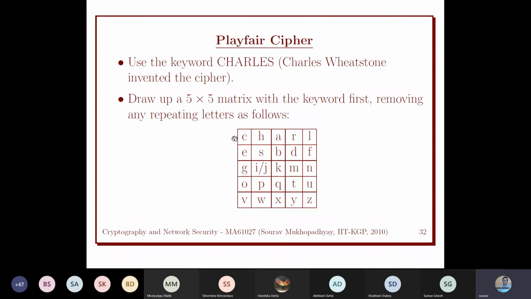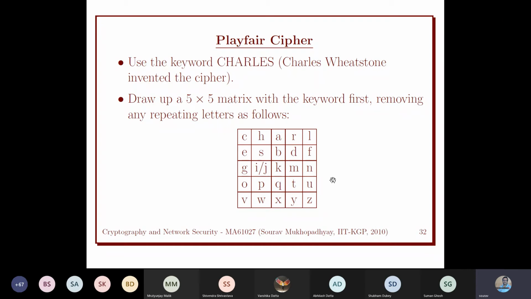What we do is fill this with all the alphabets. But how many alphabets do we have? We have 26 alphabets, but we have only 25 rooms. So someone has to sacrifice. Who will sacrifice? I and J. I and J are good friends, so they have decided to stay in the same room. That is the technique given by this person.